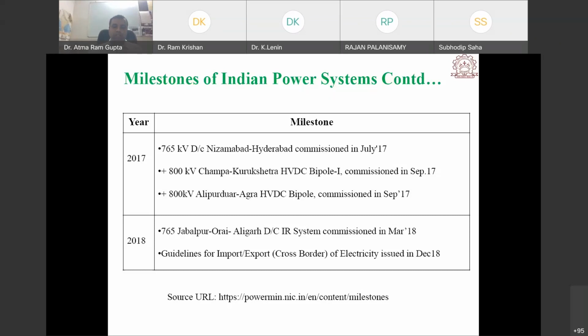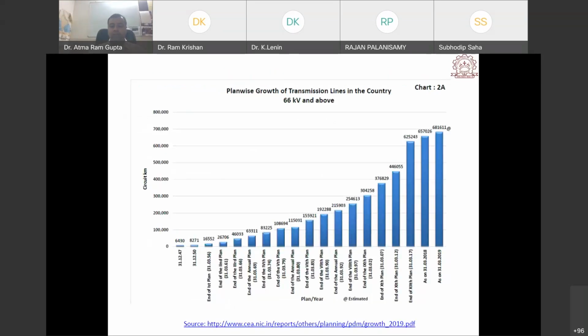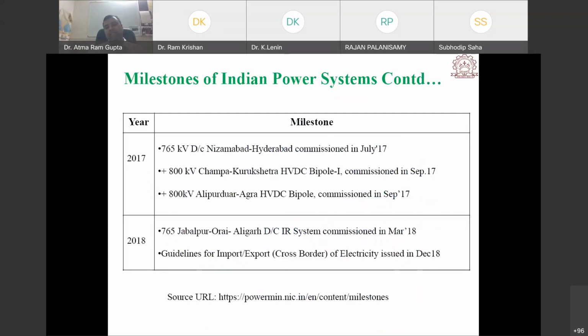Okay, next 2018, the 765 kV Jabalpur Orai Aligarh double conductor line was commissioned in March 18, and guidelines for import export of electricity to another country were issued in December 2018. Okay, so these are the main milestones in the Indian transmission system.